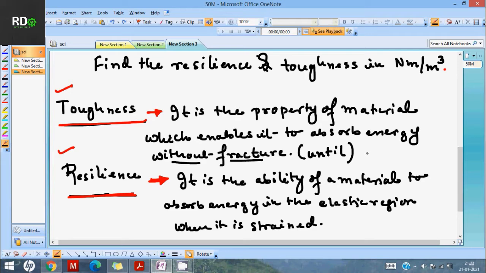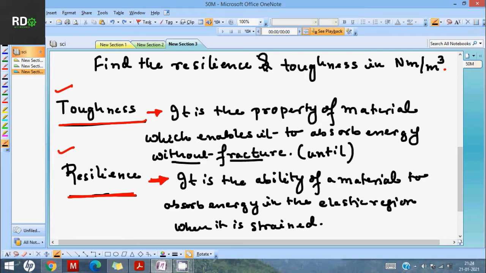Suppose the material has been strained and eventually it will break down, it will go for fracture. Until fracture, toughness is that property which enables it to absorb that much energy.